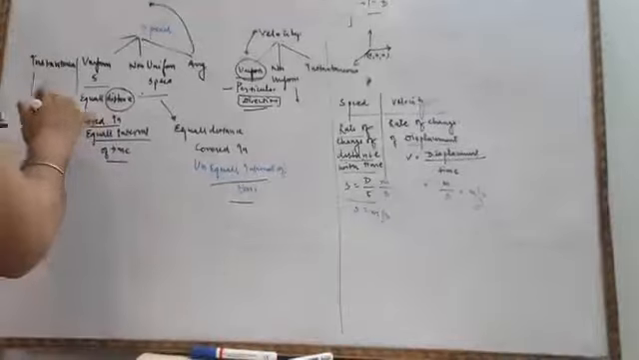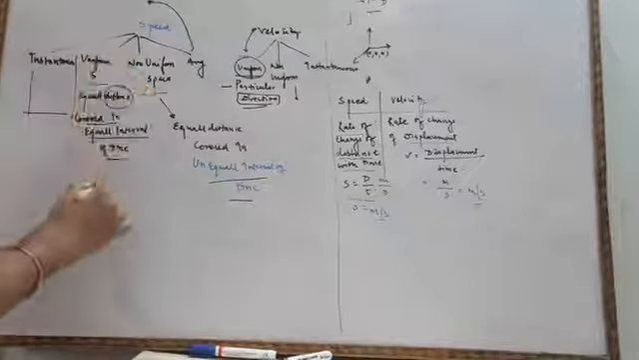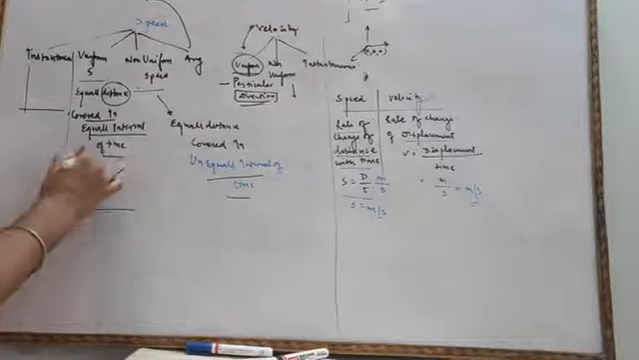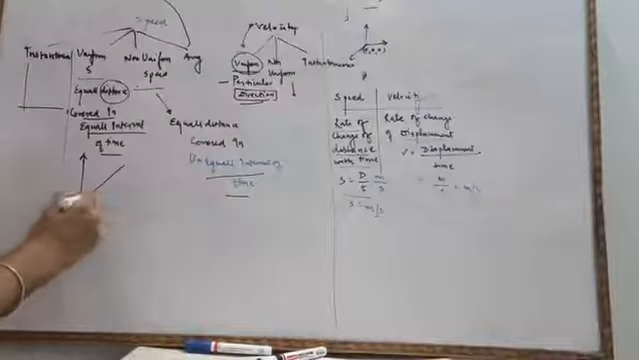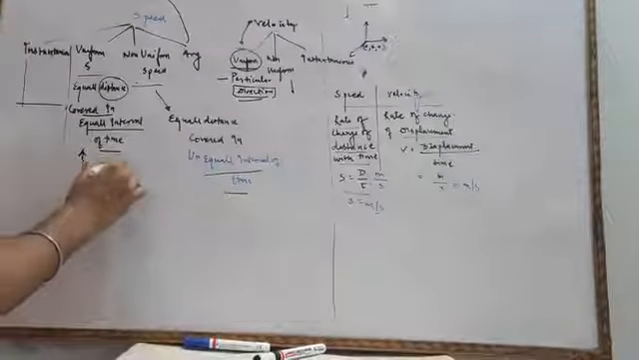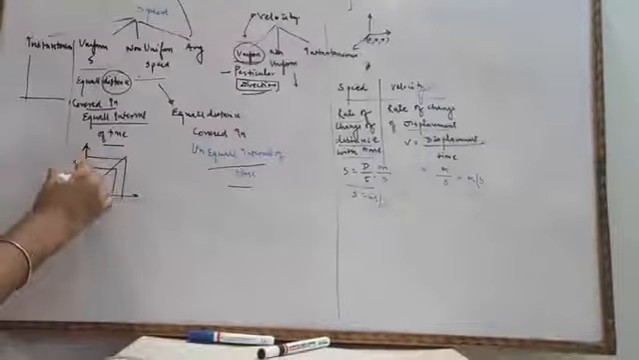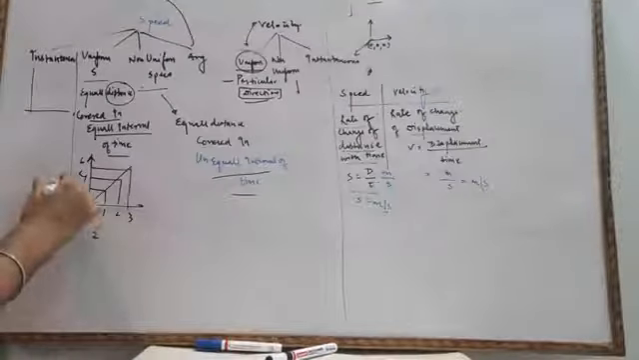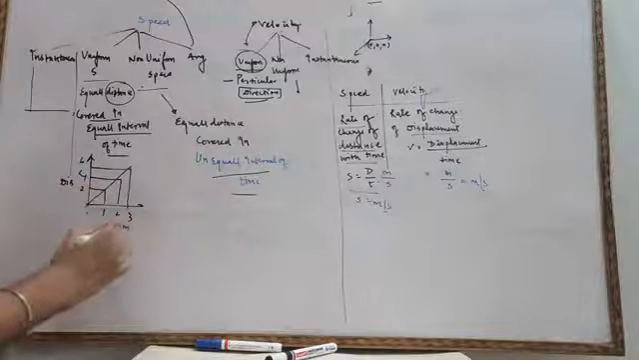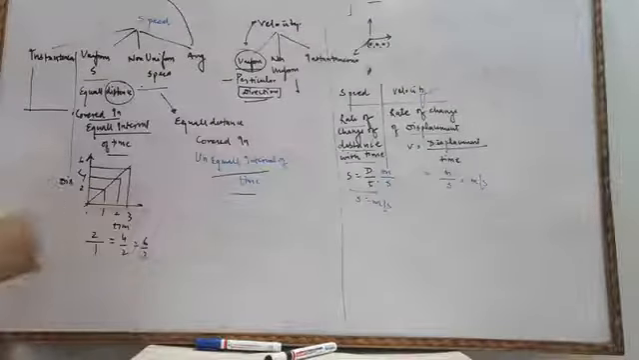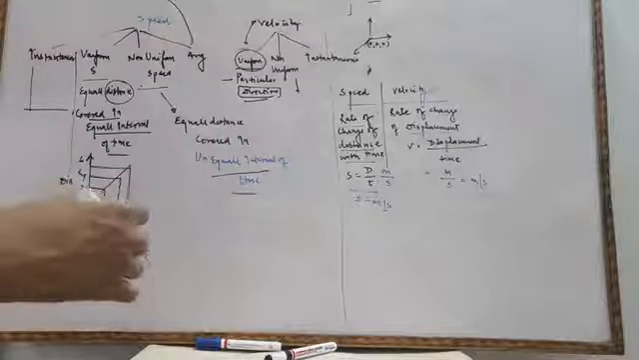First, we will discuss uniform. Let's take an example of uniform speed. Suppose the distance covered is 2 meter in 1 second, 4 meter in 2 seconds, 6 meter in 3 seconds. So here is equal distance covered in equal interval of time, 2 upon 1, 4 upon 2, 6 upon 3. So this is an example of uniform speed.